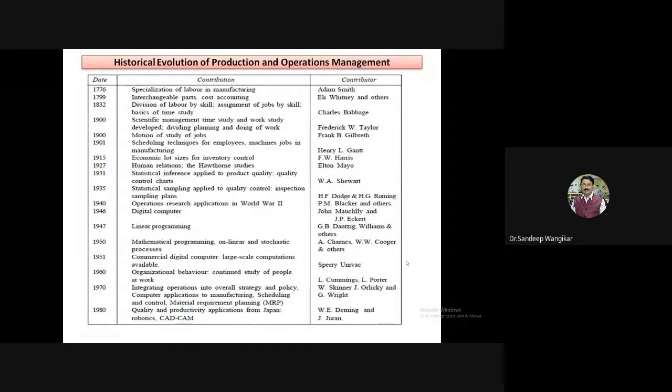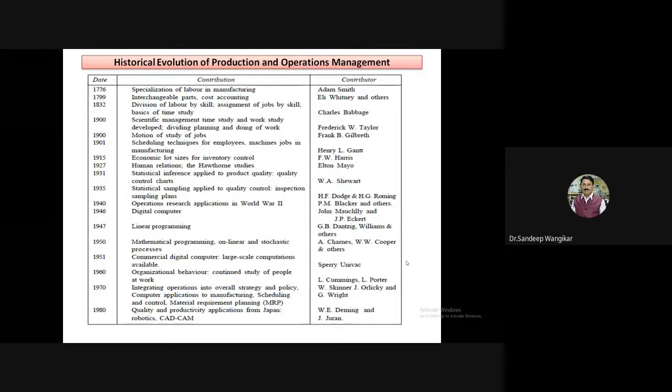Okay, then statistical inference applied to product quality control charts. Elton Mayo. Quality control charts. In IQM, you might have studied some of these charts. For predicting the quality, there are Pareto analysis, the 80-20 principle, and then there are Gantt charts. So these are different charts which are required for predicting the quality.